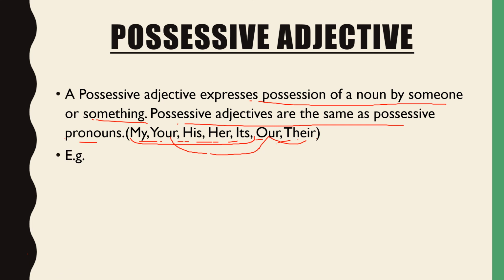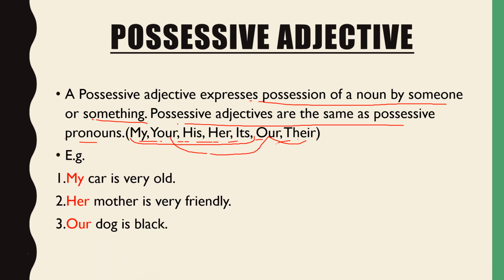Let's see few examples here. My car is very old. Her mother is very friendly. Our dog is black. So our, her, my, they're talking about the possession of things or living beings. Anything. Possession of anything. Clear?